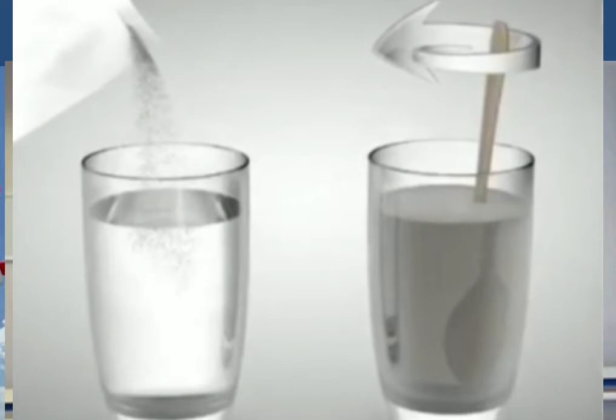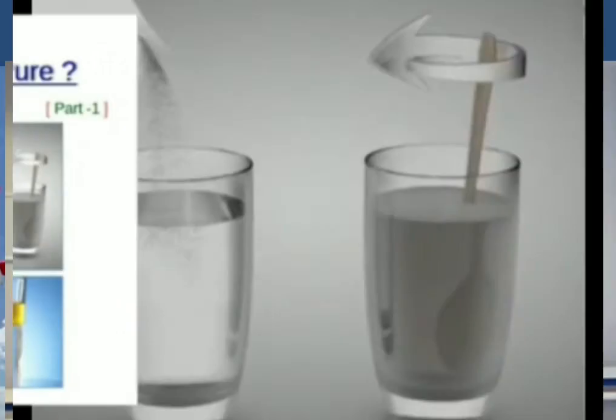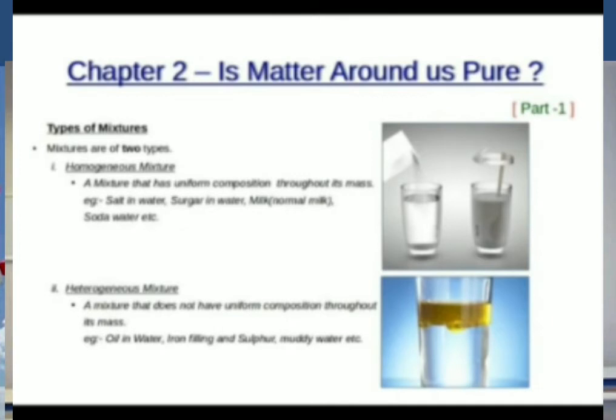There are two substances, salt and water, so it is a mixture. In the solution, all parts have a similar taste. When we taste the salt solution, all parts have a similar taste. So it is a homogeneous mixture, a mixture that has uniform composition throughout its mass.